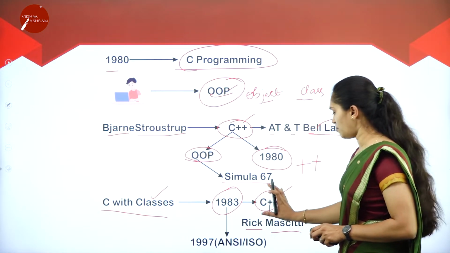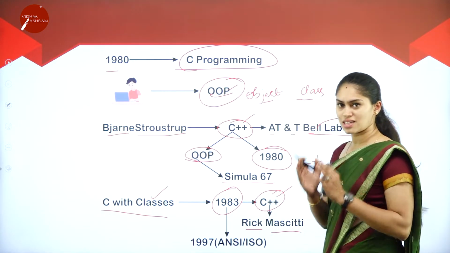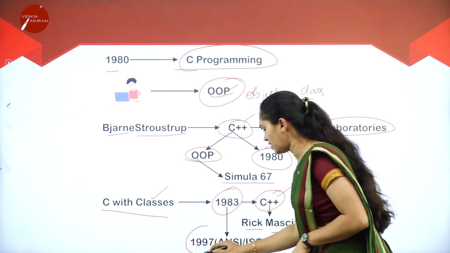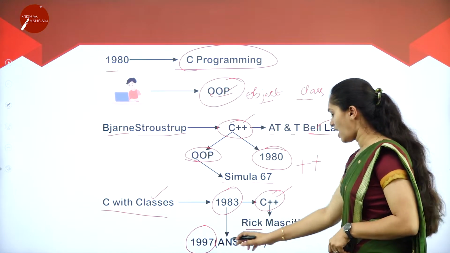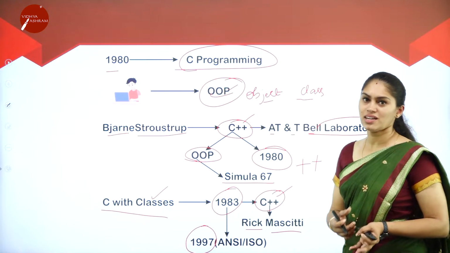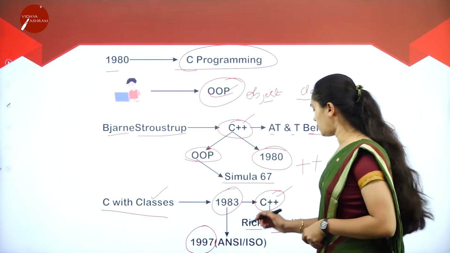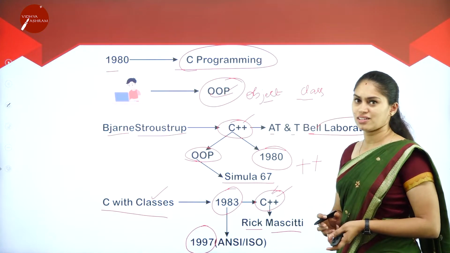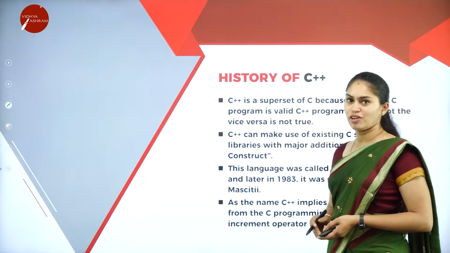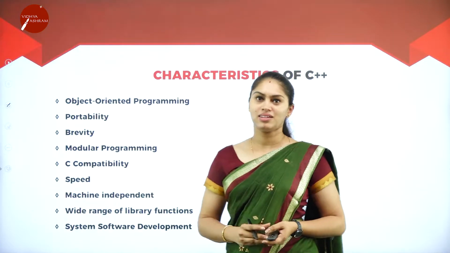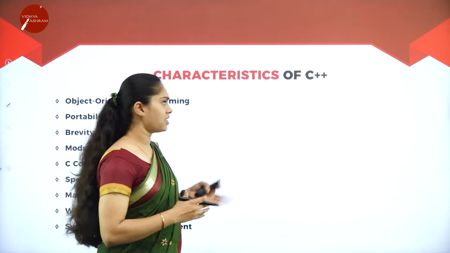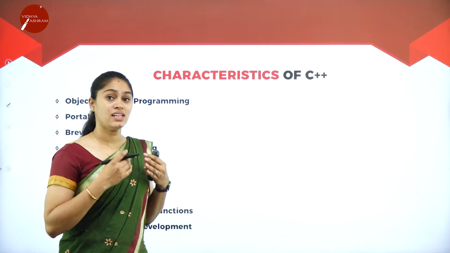This C++ got a standard format in the year 1997, when the ANSI and ISO standards evolved, or came into existence. At that time, C++ became the standard. This is the history of C++ programming. Now we'll see what characteristics we have when it comes to C++.